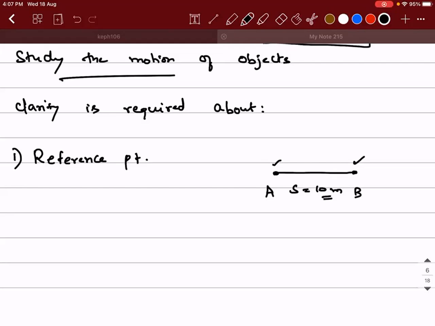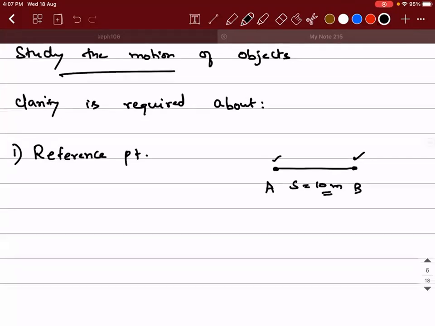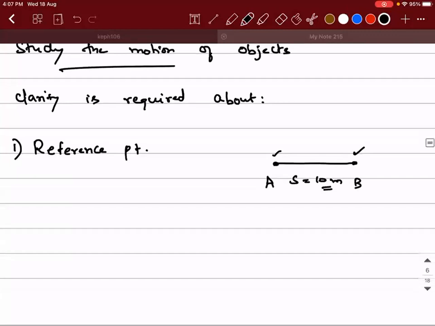You're able to understand what I'm trying to say. So you have a reference point here. Or else I can put my statement in this way: with reference to point A, or with respect to point A, the object has traveled a distance of 10 meters towards point B. I can use a language like this, right?